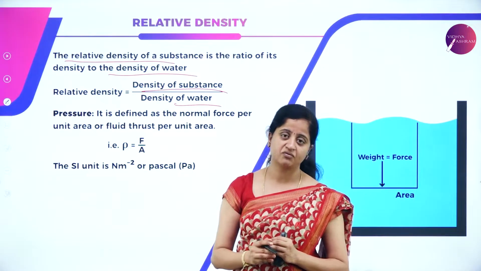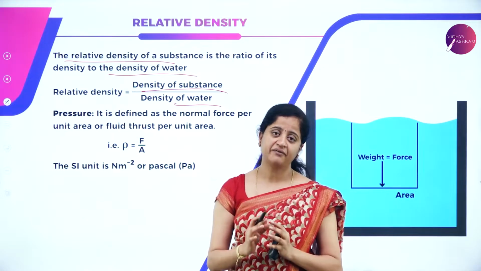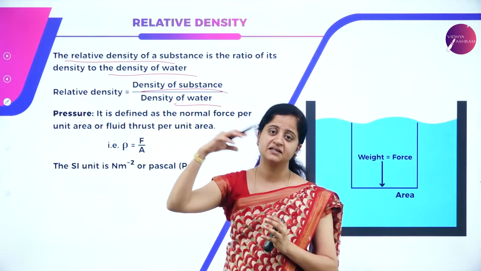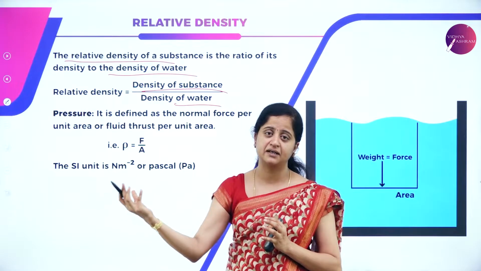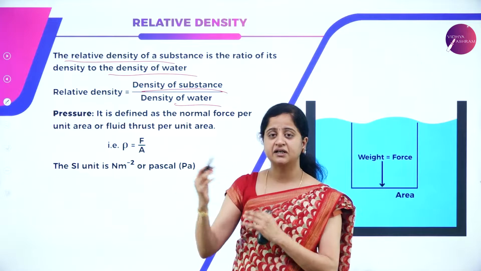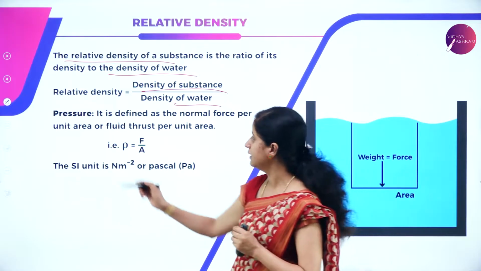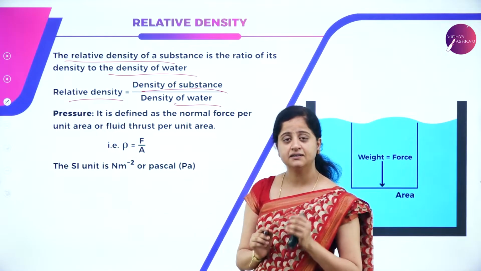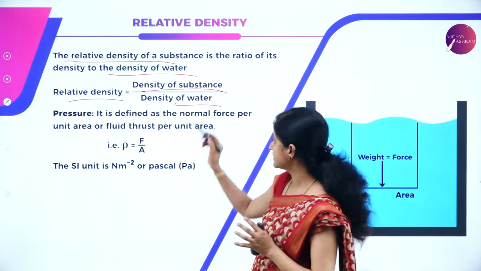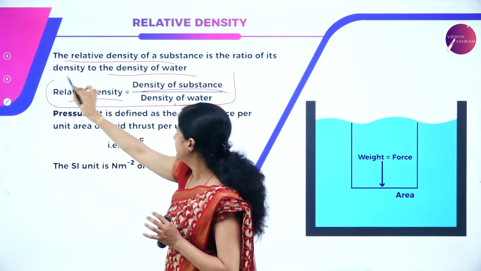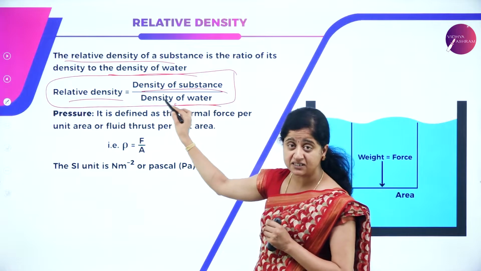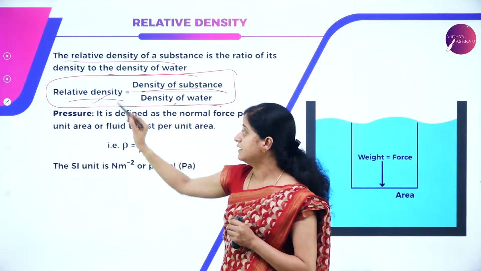As we all know, density of water is 1000. So what we have to do is calculate the density of the substance whose relative density we have to find. Then we have to take the ratio of these two values, and we will get the relative density of the particular substance. So easily you can understand that the ratio of density of substance divided by density of water gives the relative density.